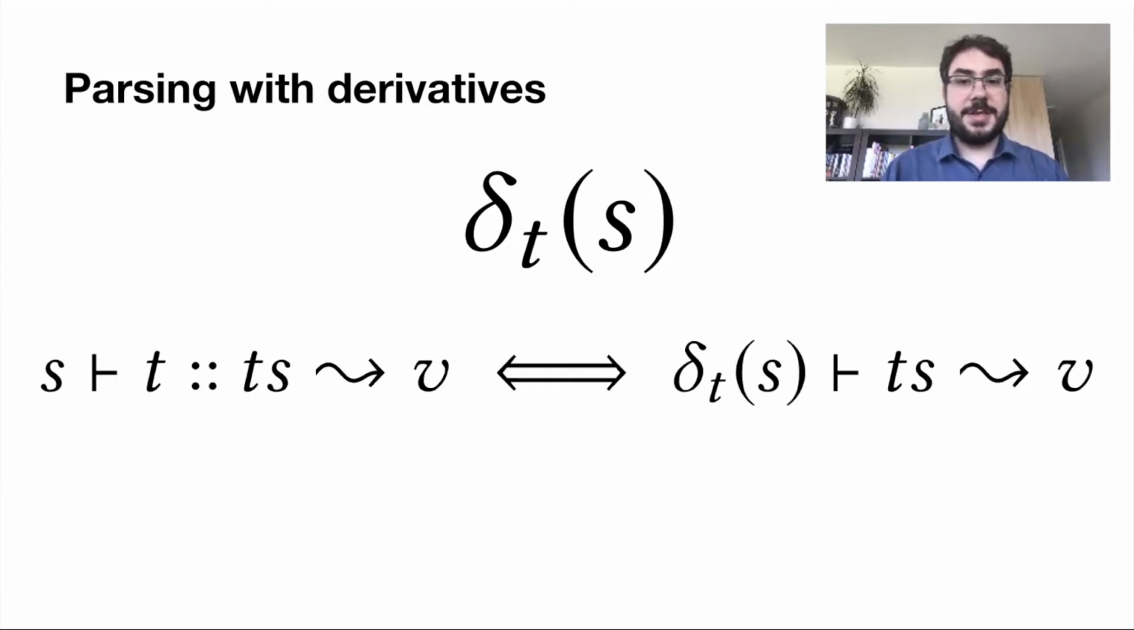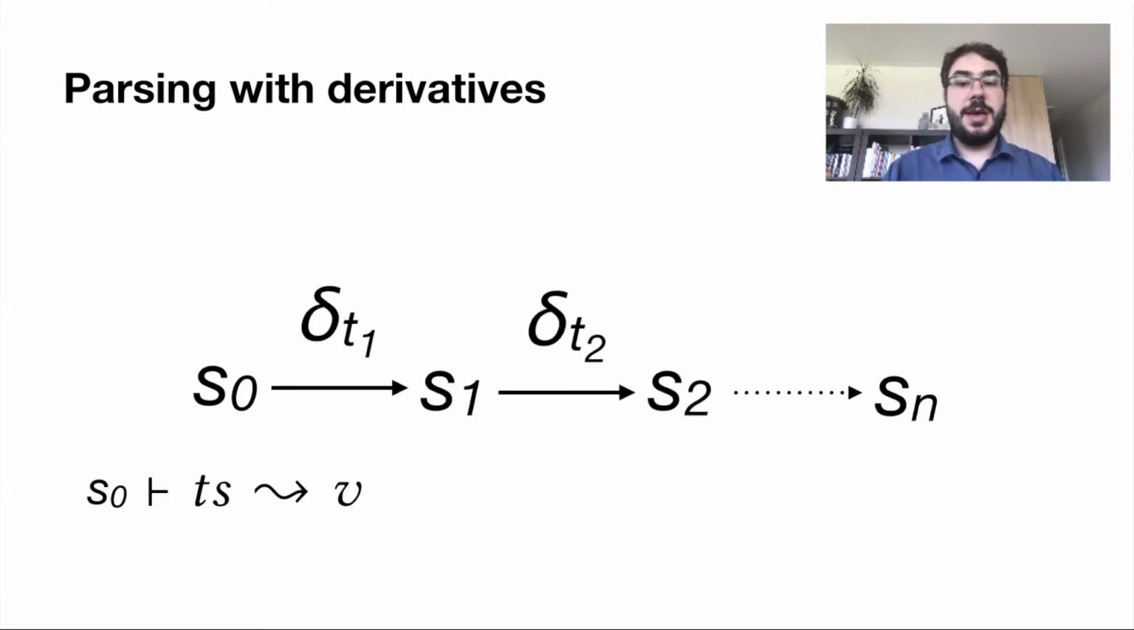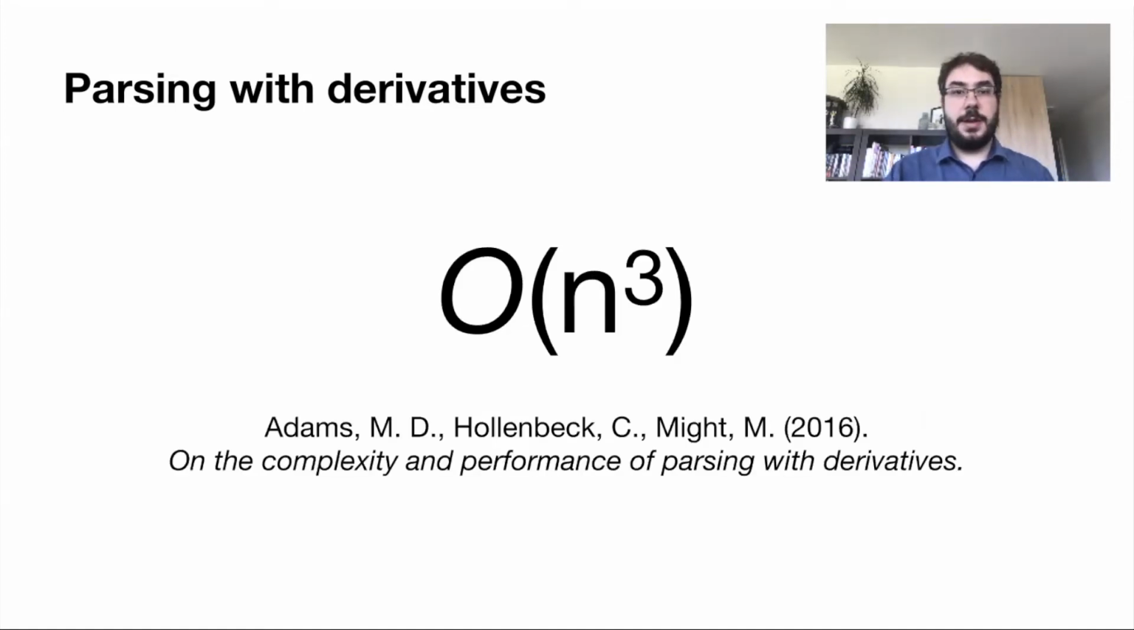A syntax S associates the token sequence T followed by TS with the value V, if and only if the derivative of S by T associates TS with V. To know what values V a syntax S0 associates the tokens TS with, it suffices to repeatedly apply derivation for all input tokens and then check what values are associated to the empty string by the final syntax, a much easier problem. In 2016, Adams, Hollenbeck, and Might showed that the technique has worst-case cubic time complexity.